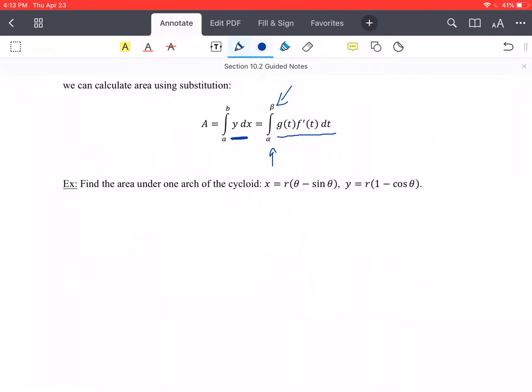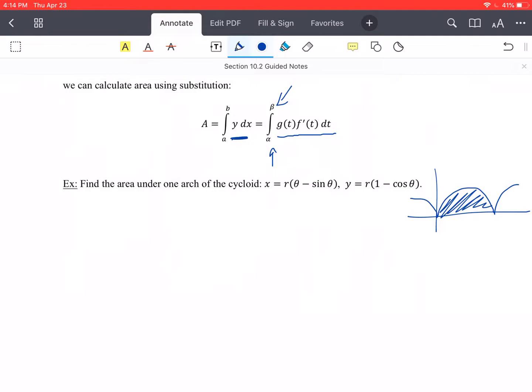So we're looking at our picture here, something like this, and it goes off in that direction, and it goes off in that direction. But this is one arch of the cycloid, and we're looking for this area under the cycloid.